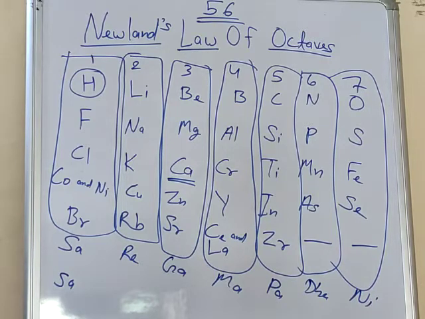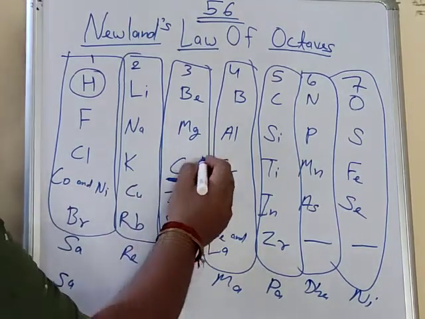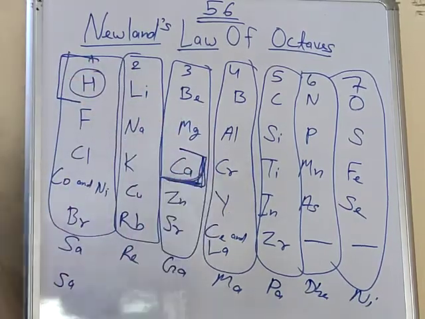The first limitation was that the theory made by Newlands was valid up to calcium only, starting from hydrogen till calcium. After calcium, the theory is not valid.